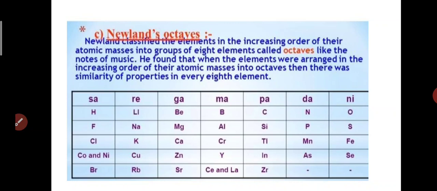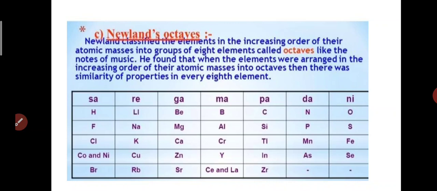He arranged the elements in the increasing order of atomic mass into octaves. Octave means the eighth element he kept near the first element. For example, hydrogen, helium, lithium, beryllium, boron, carbon, nitrogen, oxygen. Then the next element in the increasing order of atomic mass is fluorine.